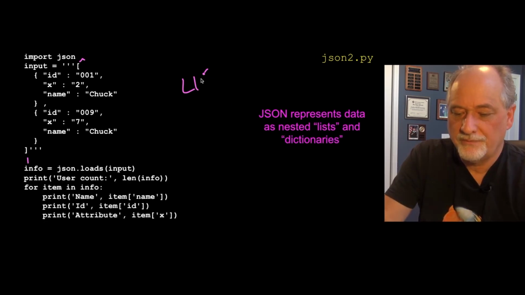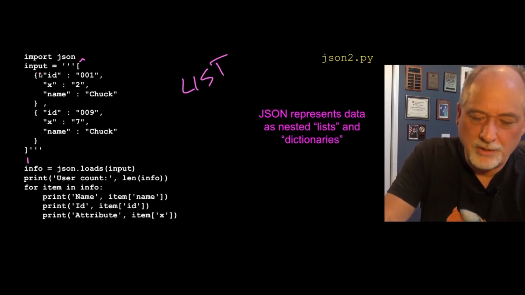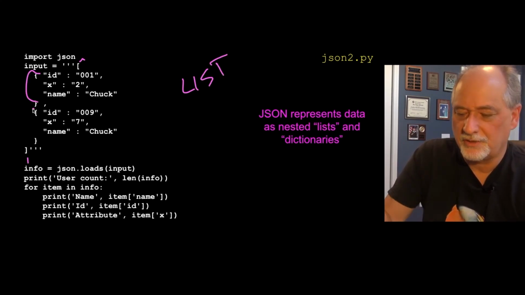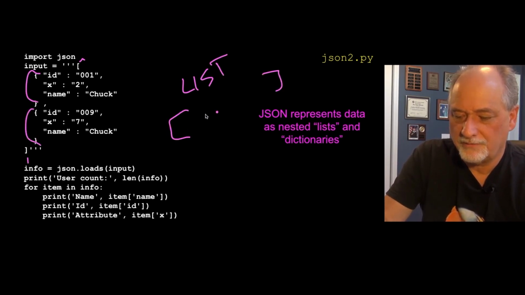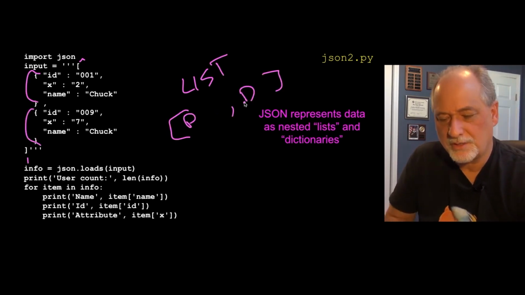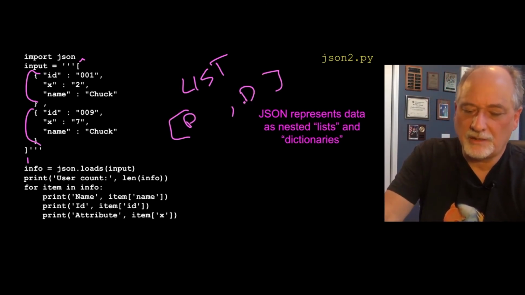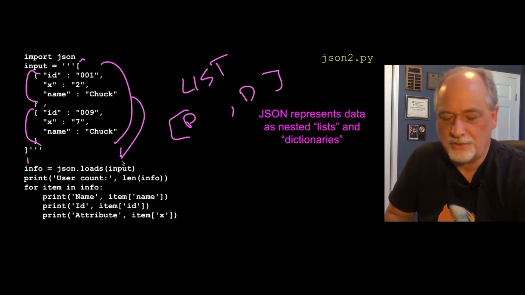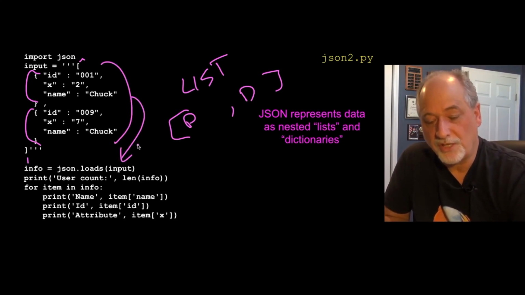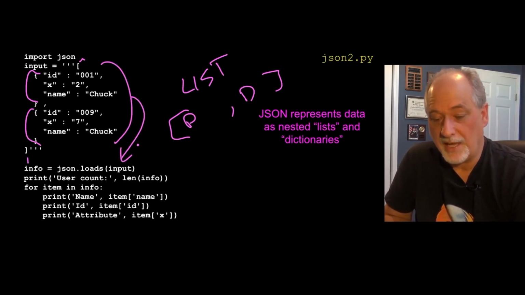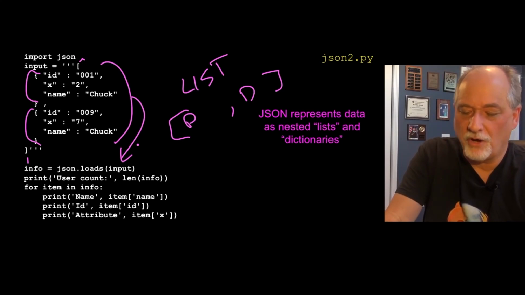Let's go. And so we have a list of 1, 2 things. So this is a list of 2 dictionaries. So there's 2 dictionaries inside that list. So again, we take this string and we load it into, use the JSON parser to read the string and give us back, in this case, info is a list.